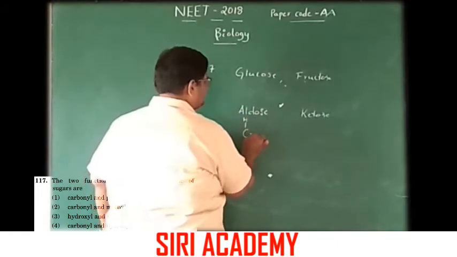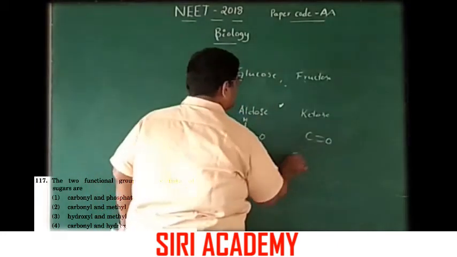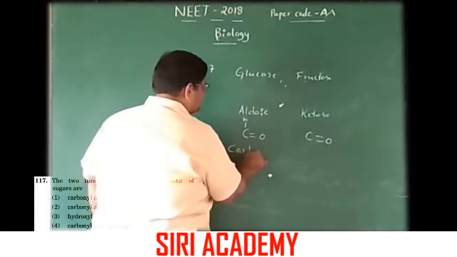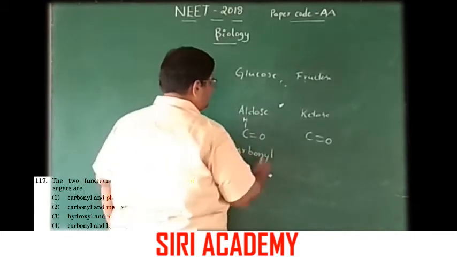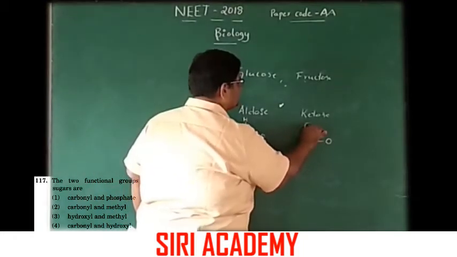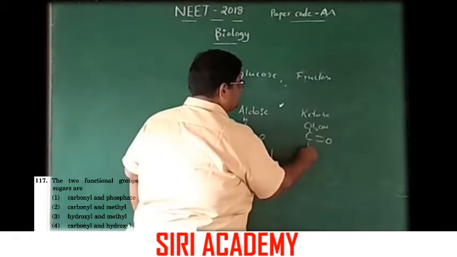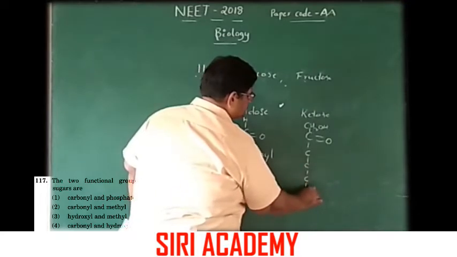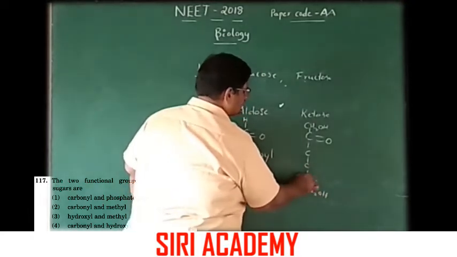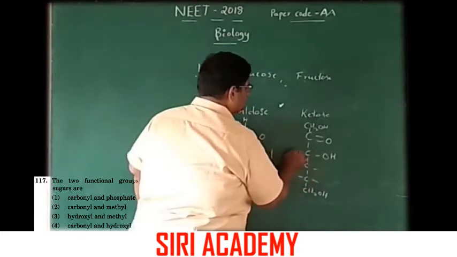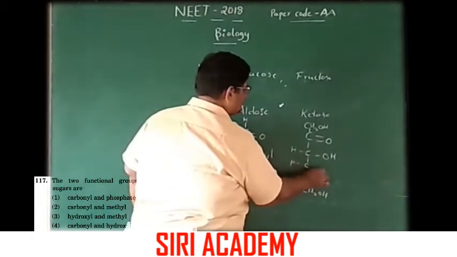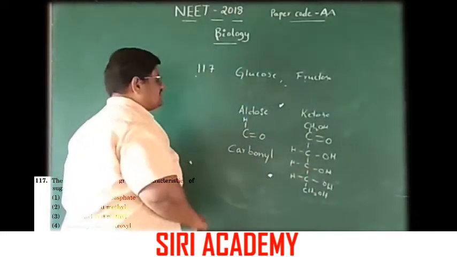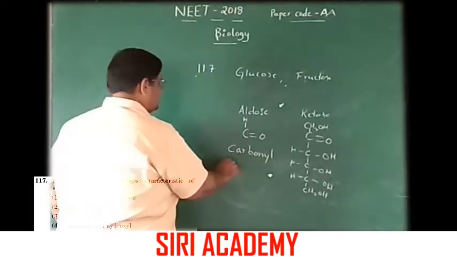Here they have the aldehyde group and ketone group. Here they contain carbonyl, and the remaining chain in glucose and fructose also completely contains the hydroxyl groups.